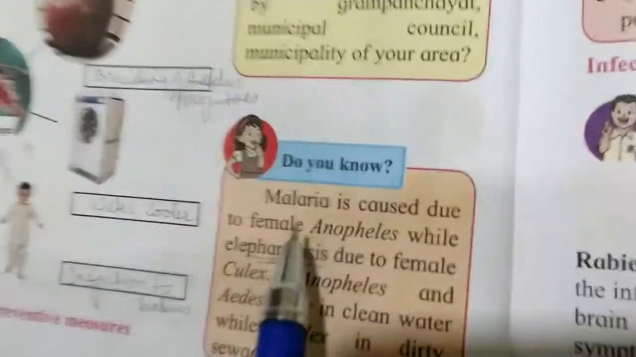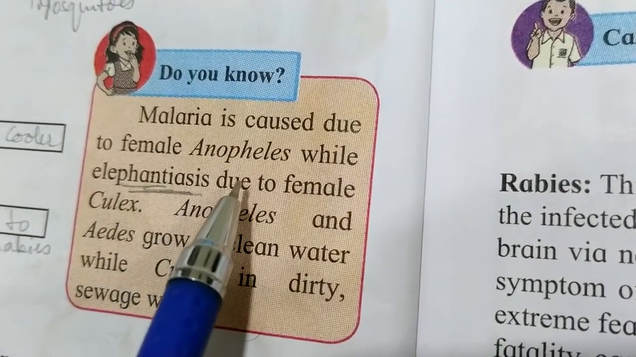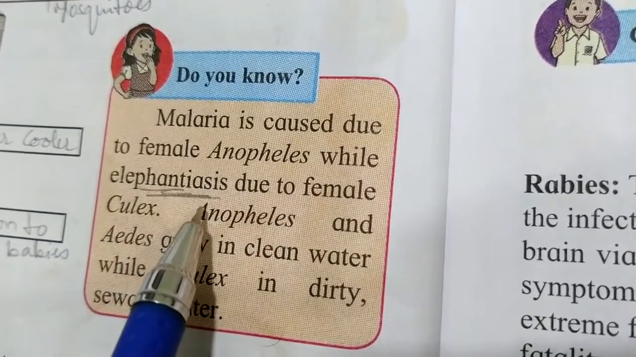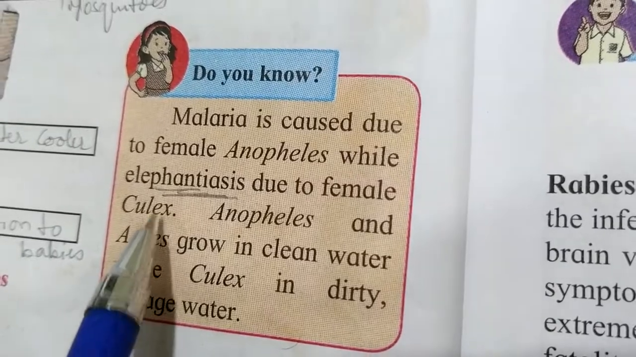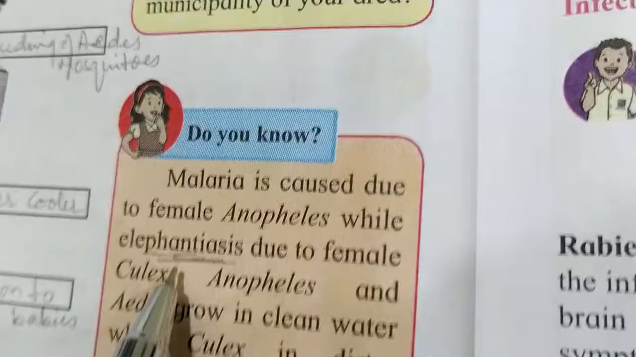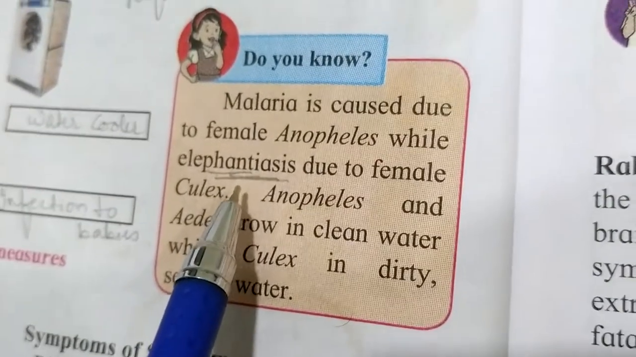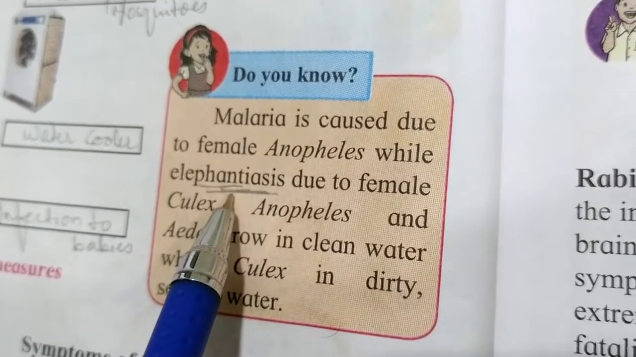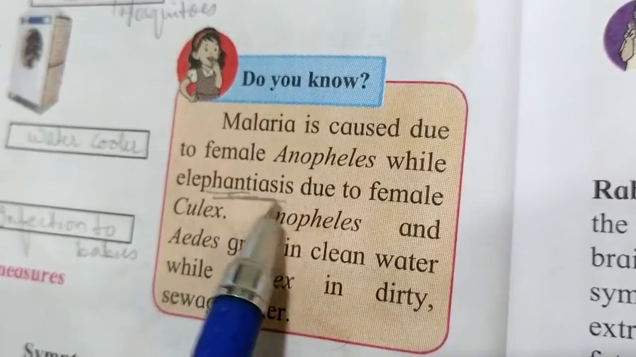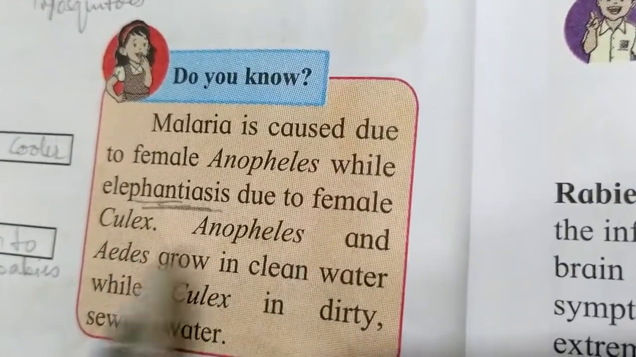Now some information. Do you know malaria is caused by the female Anopheles mosquito, while elephantiasis is due to the female Culex? In elephantiasis, the body or skin becomes like an elephant's: the hands and legs swell and look like the skin of an elephant. So that is the name given to this disease, elephantiasis. It is due to the female Culex.